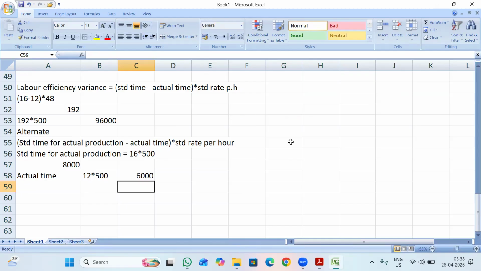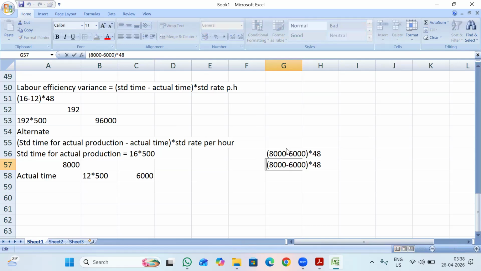So now applying this formula, that is 8,000 minus 6,000 into my standard rate of 48 rupees per hour. So I will be getting 2,000 into 48, so I will be getting 96,000. Time consumption will be more in this type. So I prefer you to choose this one. Anyway, you want to multiply this with 500 again. So instead of multiplying 2 times, in this step you are multiplying only once. So this will save your time.